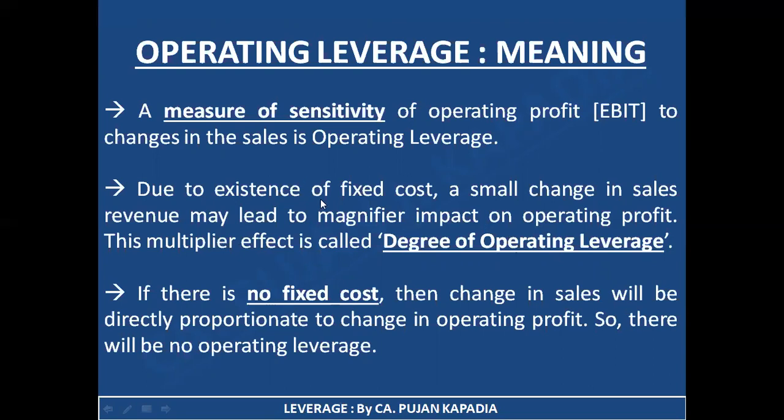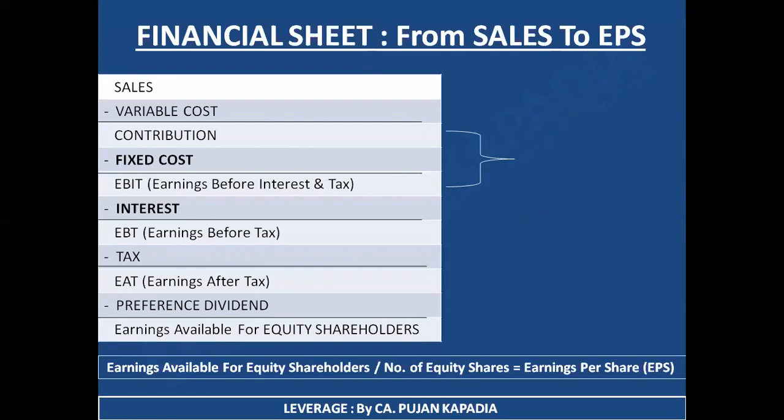So basically, I want to say by this particular point that it is fixed cost, as a result of which I am getting this magnifier impact. Now just let's take an example in this particular slide. Under which we have taken care of this table. First of all, sales. Now suppose my sales is 1 lakh rupees. Variable cost is 50,000. So contribution is going to be 50,000 rupees. Now, if I'm not having any fixed cost, if I'm writing over here 0, what will be my EBIT? 50,000. So no matter how much do I change my sales, my EBIT and my contribution are always going to remain constant. Why? Because there is no fixed cost.